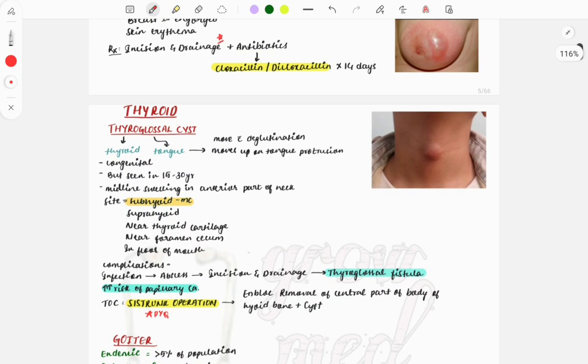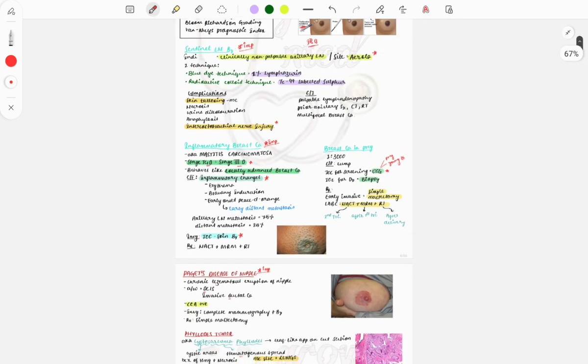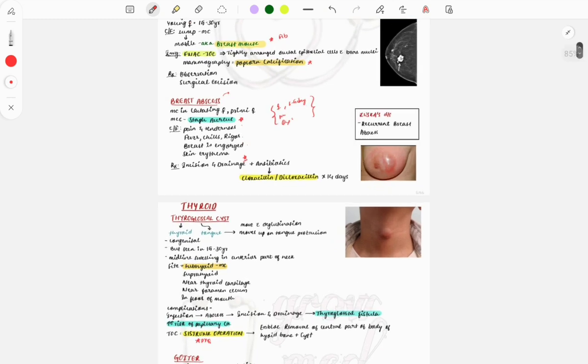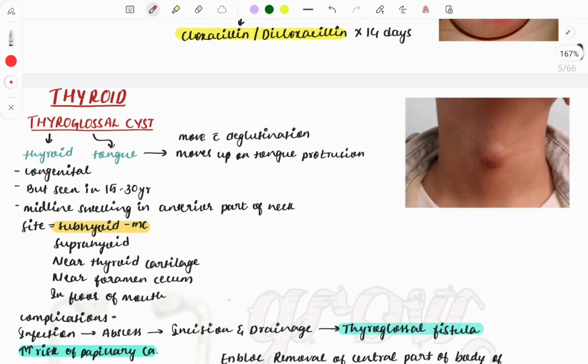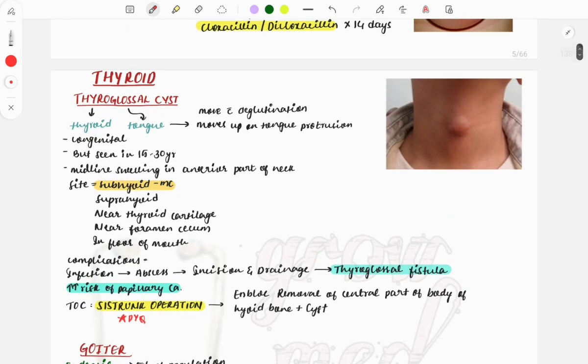So this is the part 2 video of the surgery revision, and in the part 1 video we have already discussed about the breast. So all the important things from the breast have been covered in that. Now in this video we'll discuss mostly about the thyroid and all the important things related to the thyroid, the diseases which you must know.